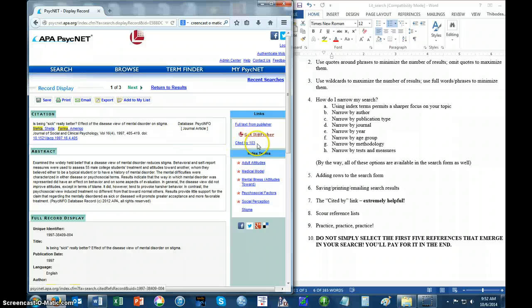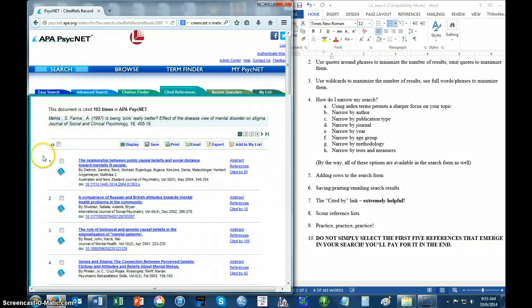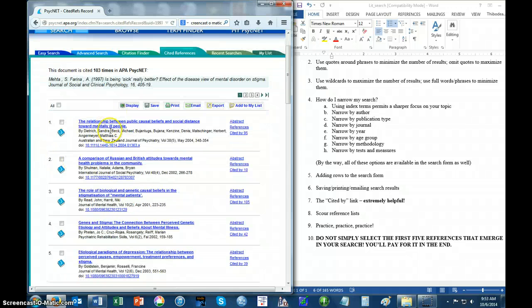If you go to this little link right here that says cited by 103, it turns out that the database is telling you that there are 103 other resources, that could be chapters, books, mostly articles probably, that have cited this particular paper. And so it stands to reason, I think, that if another paper is citing this one that we already know is really quite relevant to our aims and our objectives in our project, then these 103 themselves might also be very, very relevant too.